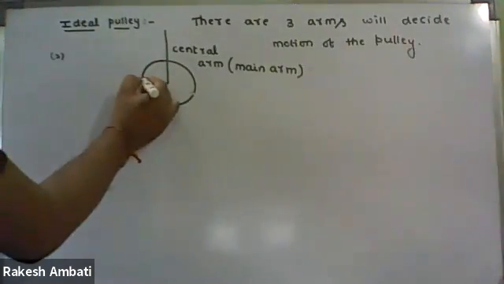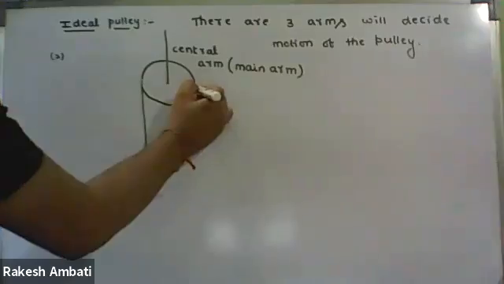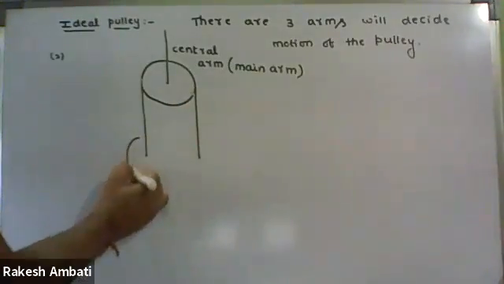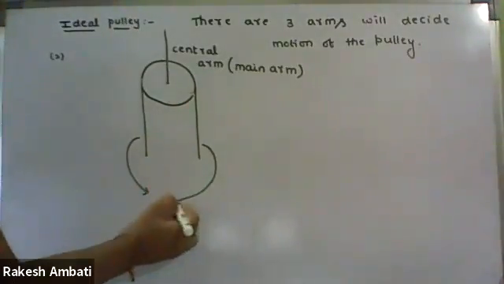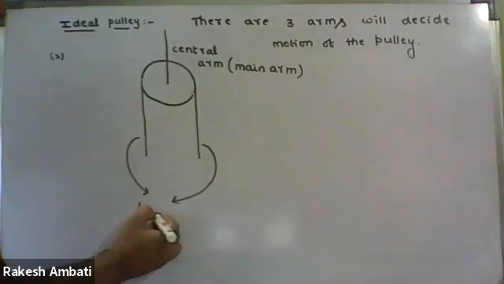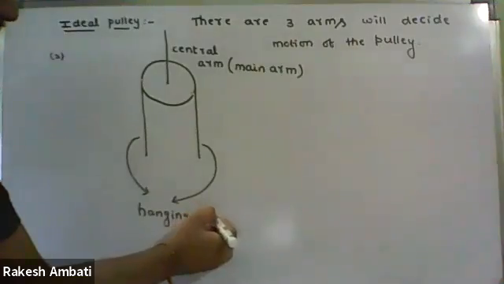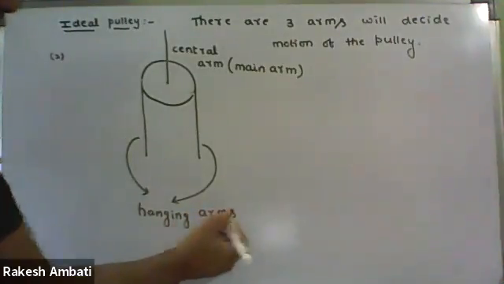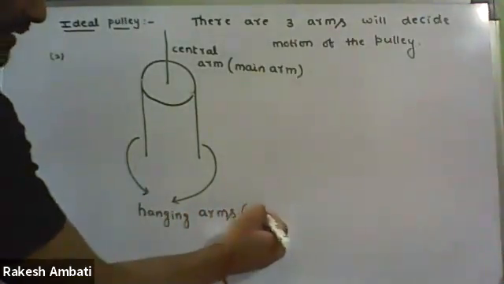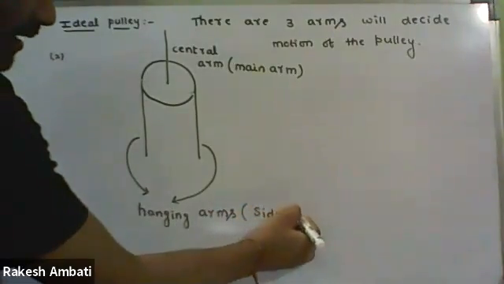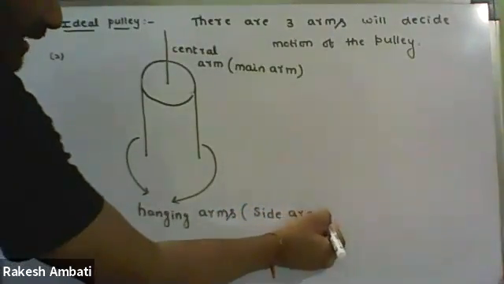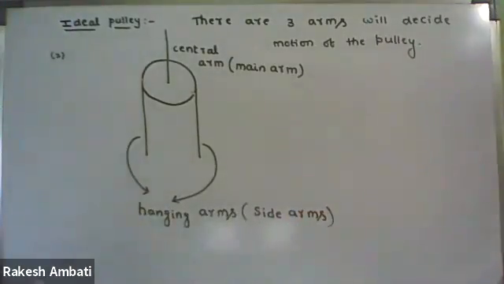Then these two are nothing but hanging arms. These hanging arms are also called side arms.